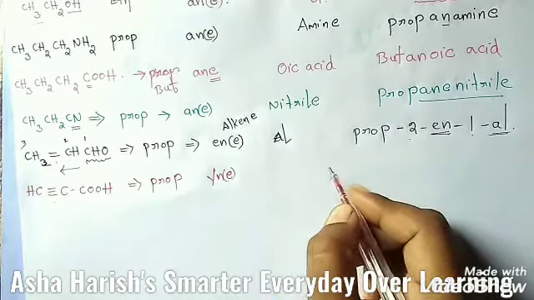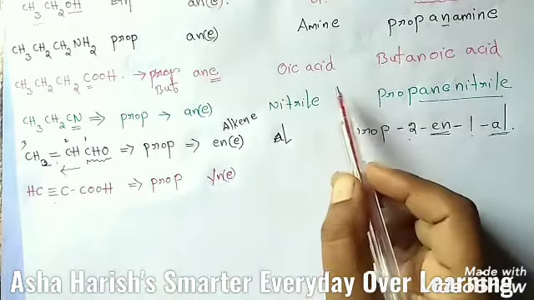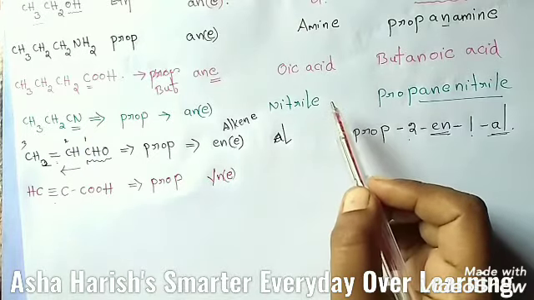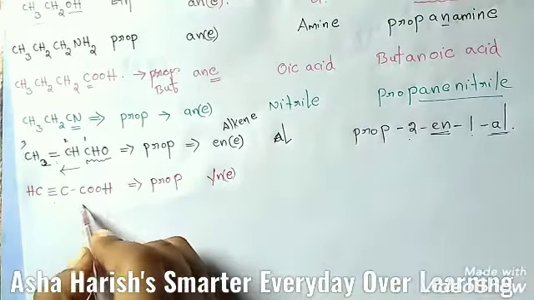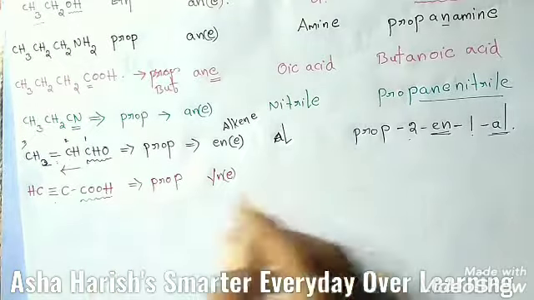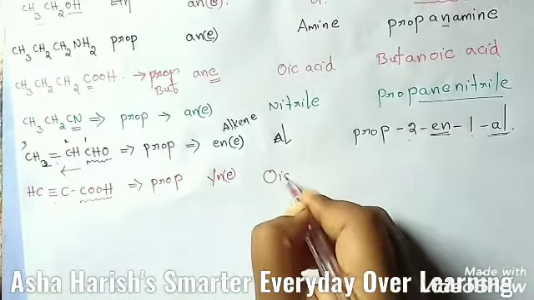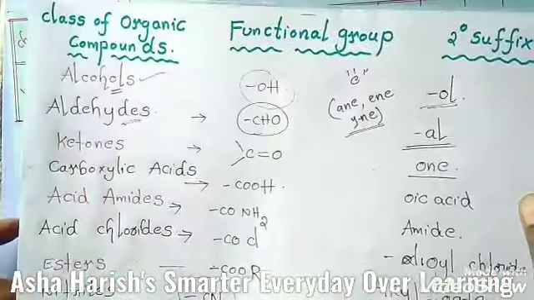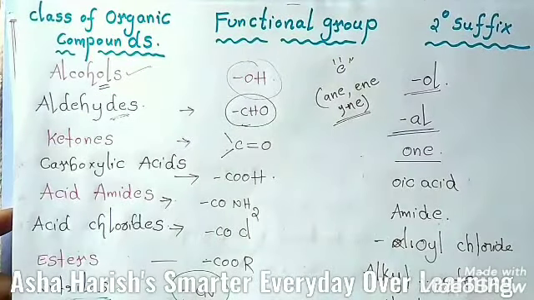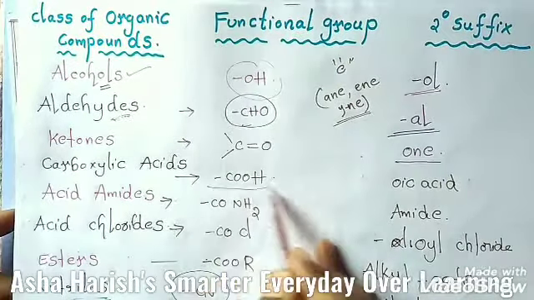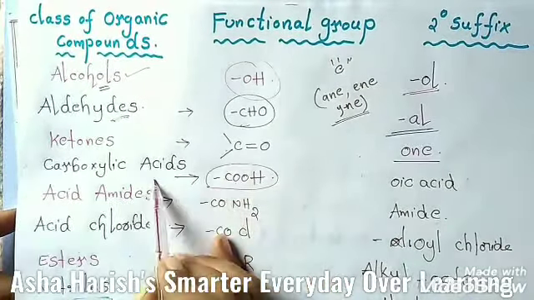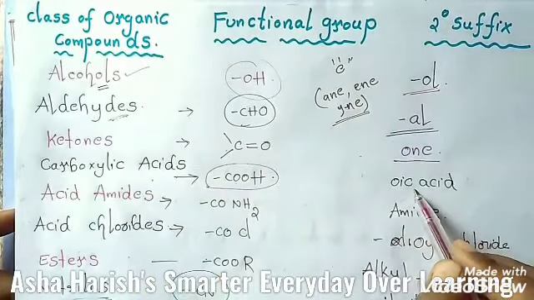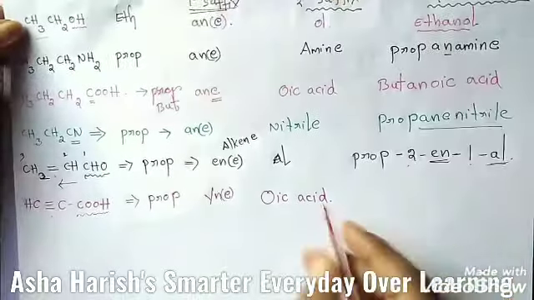And about the secondary suffix, what is meant by secondary suffix, students? Which functional group is located here? That is only COOH, the carboxylic acid functional group, for this oic acid. If there is a presence of carboxylic acid right here, COOH being the functional group of carboxylic acid, then the secondary suffix should be oic acid. That only I'm going to write here, oic acid.